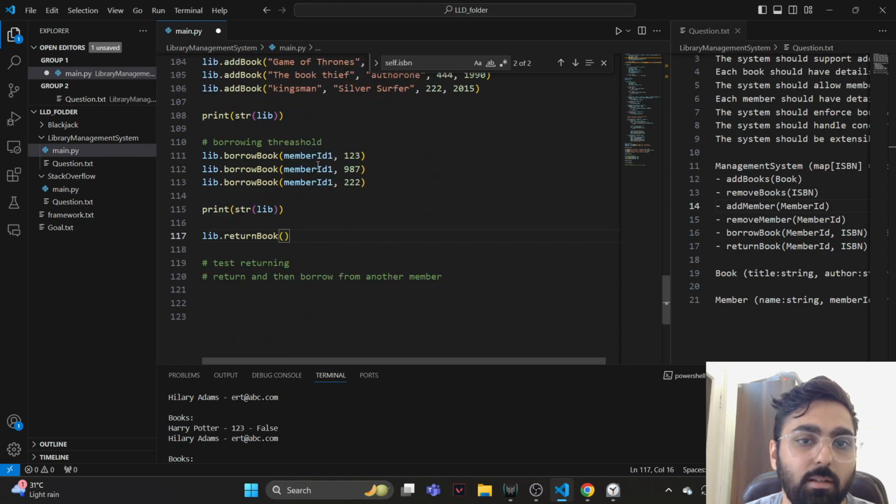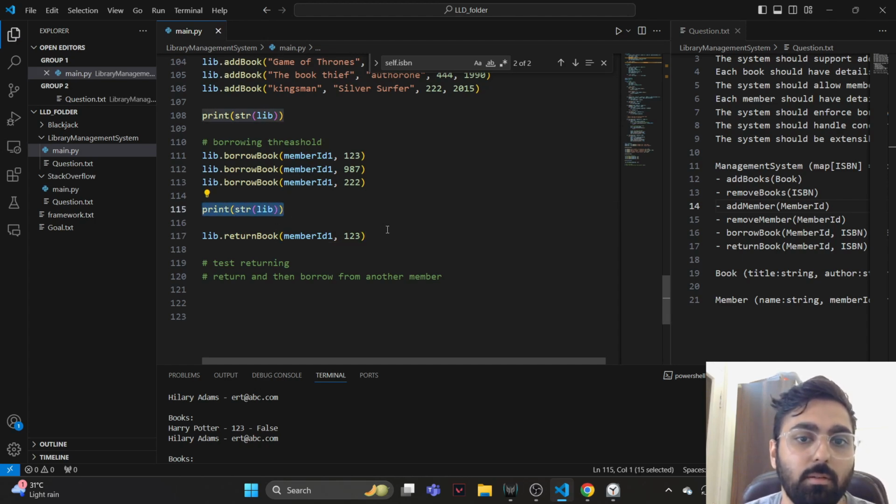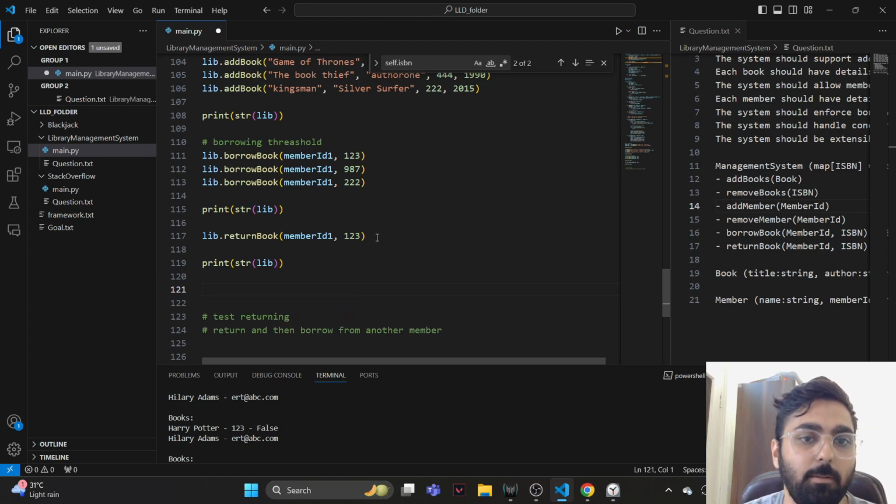So the member ID is this, and the ISBN number is 123. So that's how we're going to return the book. And then let's say some other member borrowed the same book, and then we print it out.